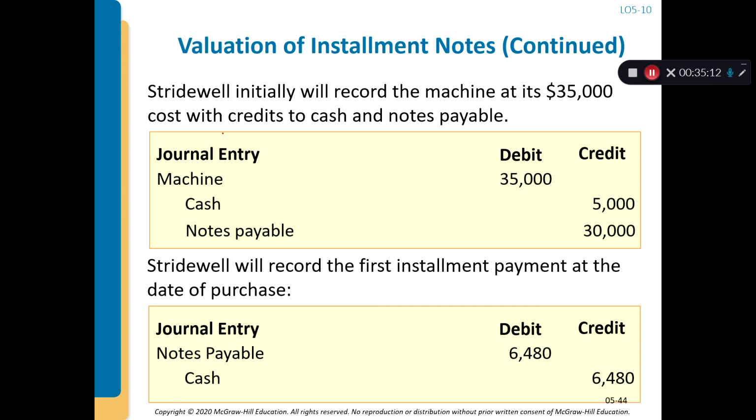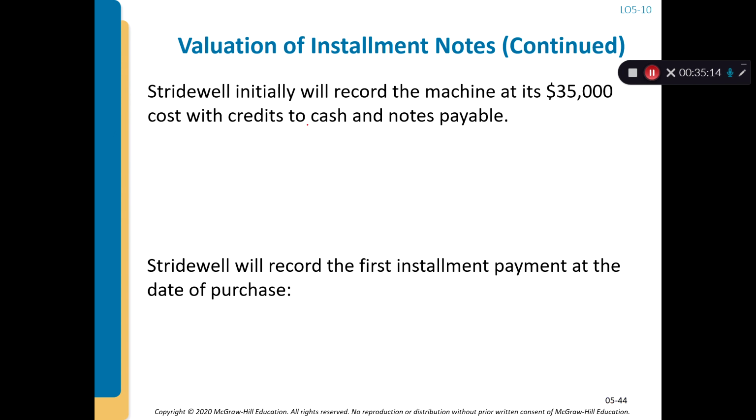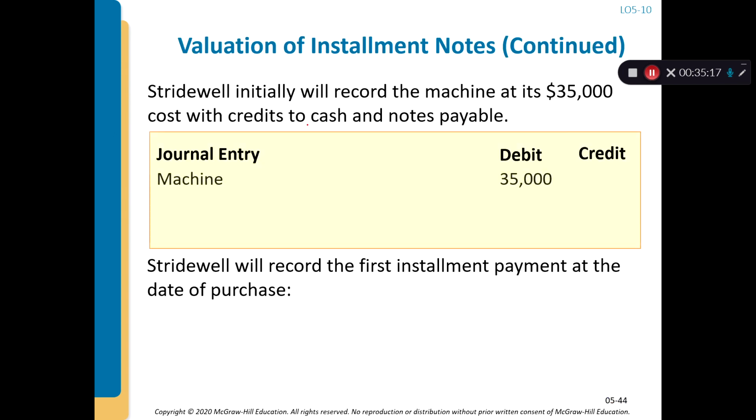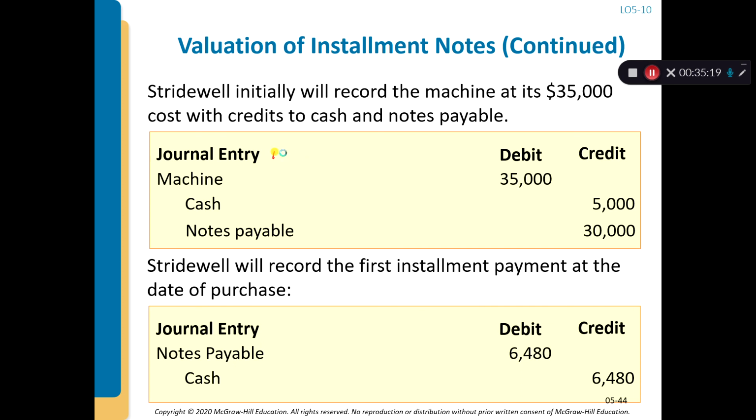So the journal entry for the initial purchase, which is going to be January 1st, 2021: you debit machine for the whole $35,000. You credit cash, which is the down payment. You credit notes payable, which is $30,000. And then when you pay the first installment payment, you debit notes payable and credit cash for $6,480, right? Okay, so that's the first payment.